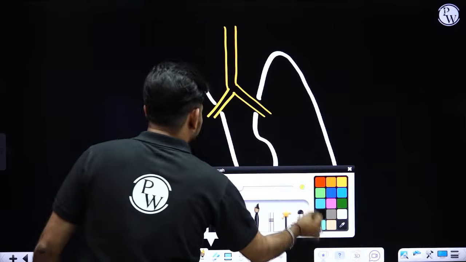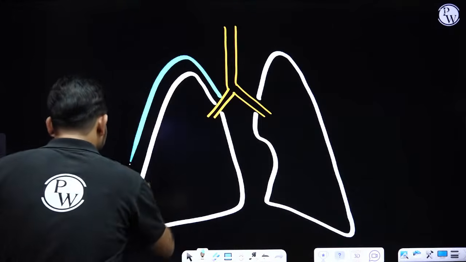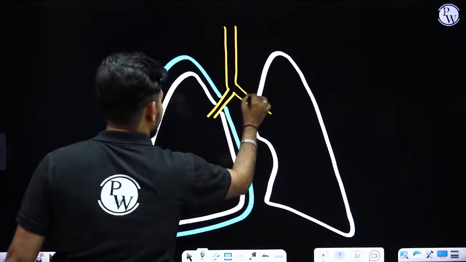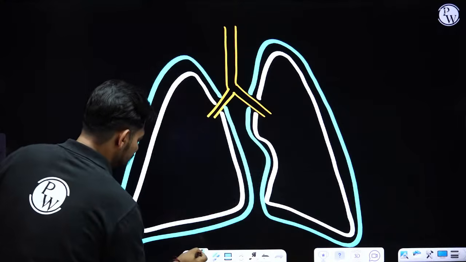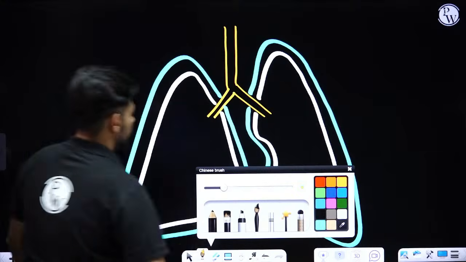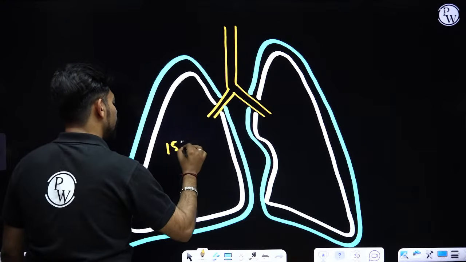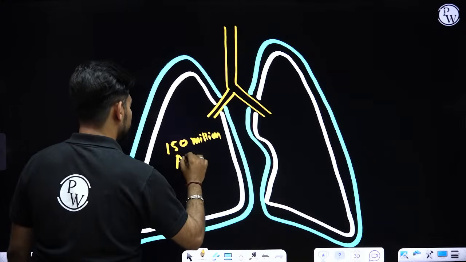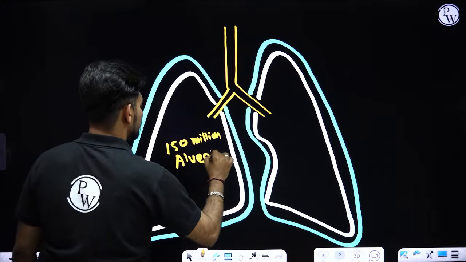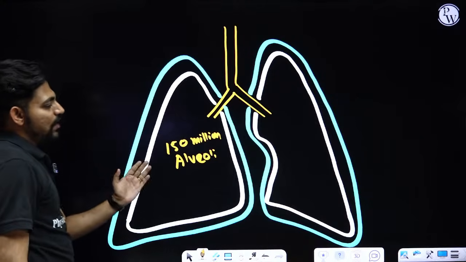This is the outer covering of the right lung, and the outer covering of the left lung. So the lung is a very delicate structure. Each lung has about 150 million alveoli.